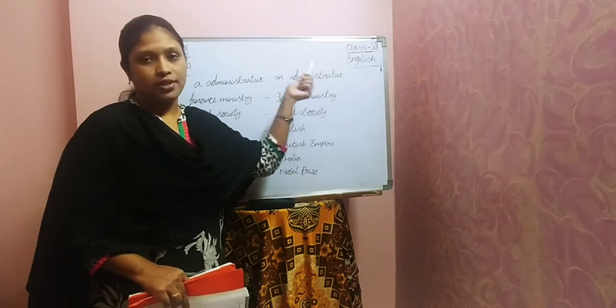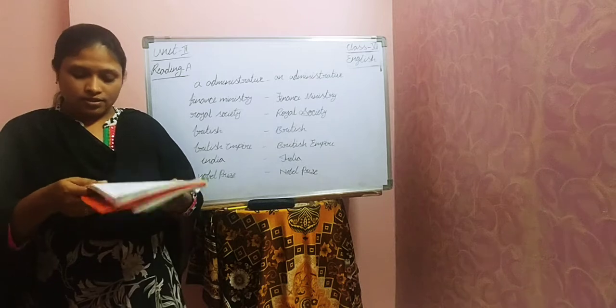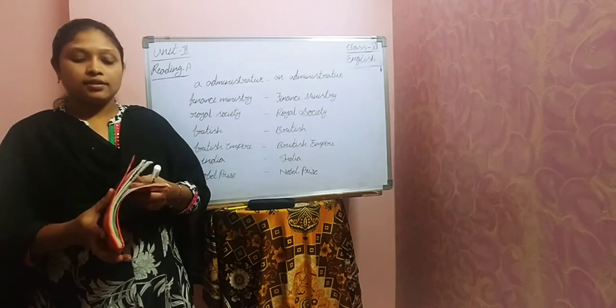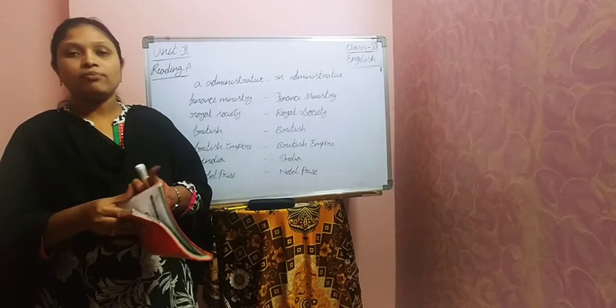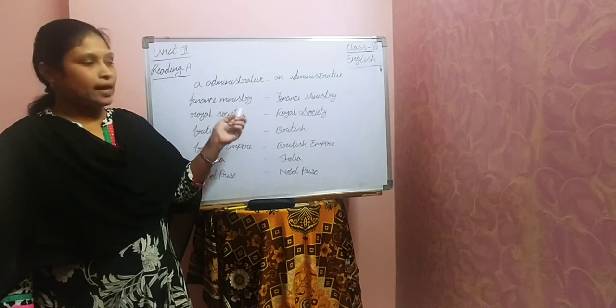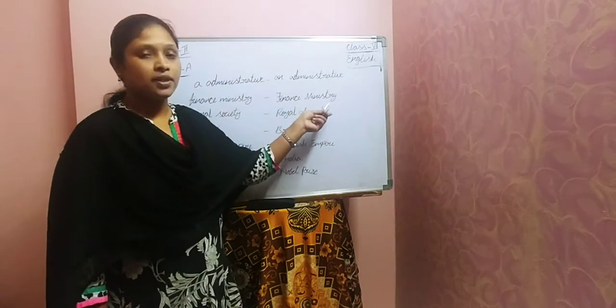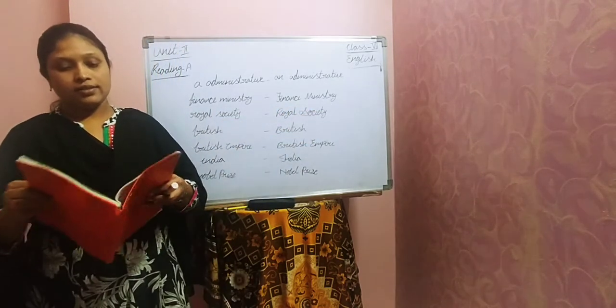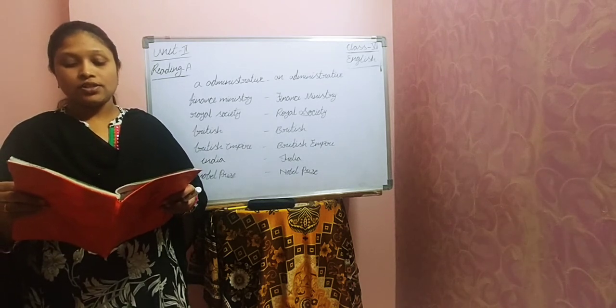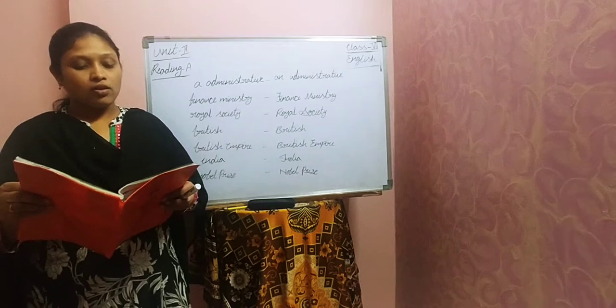An administrative. Okay. Next, job in the finance ministry. Finance, it's a name, right? So F must be in capital. F and M must be in capital letters. Finance Ministry. Okay.